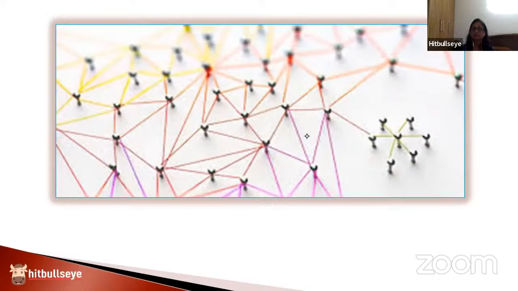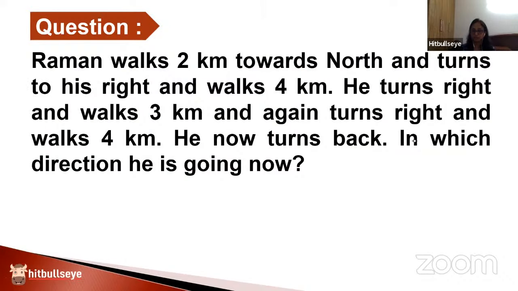And then gradually from one person to the other, from second to third, all interconnected conditions placed together will give you the arrangement that we are looking for. All right, so with that tip, let's proceed with the questions. So the first question I have picked up for you is from directions.